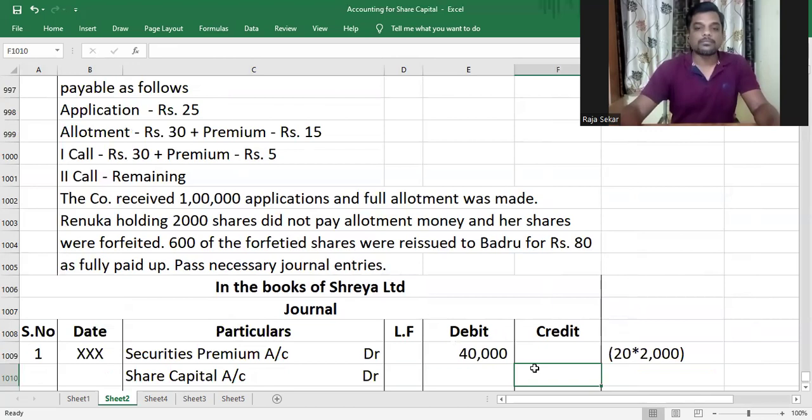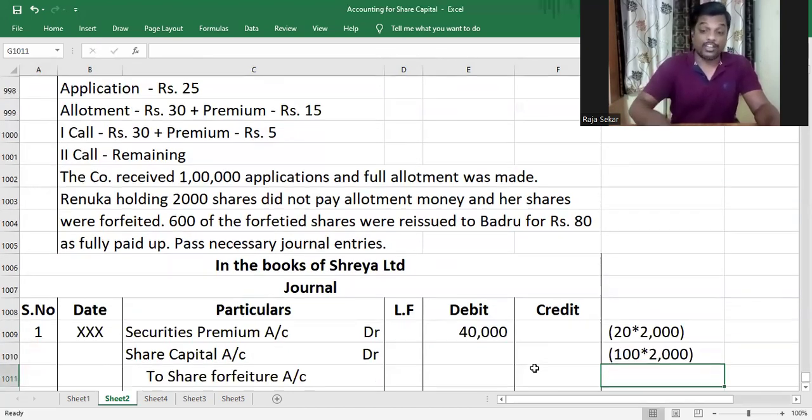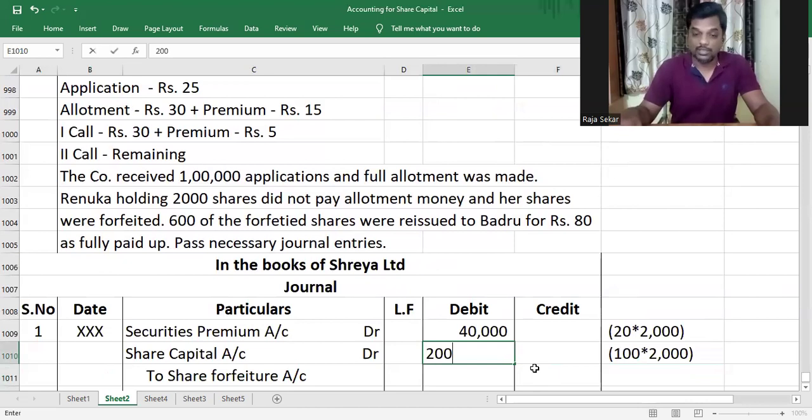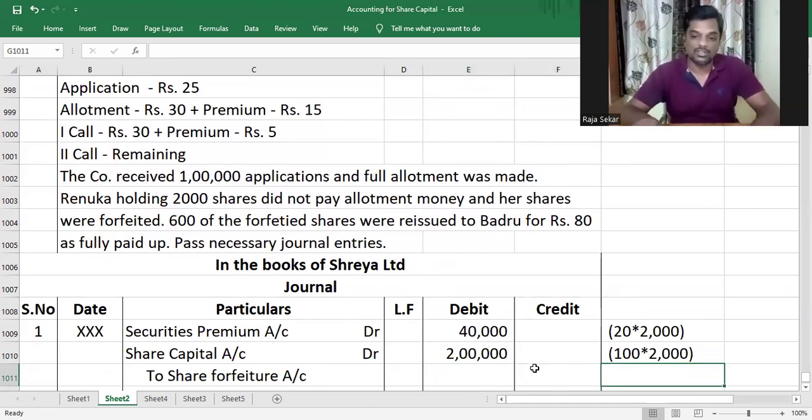And share capital will be debited with the amount called up as capital multiplied by the number of shares held by the shareholder, number of shares forfeited from the shareholder, which happens to be 2,000, which is 2 lakh, because they've not told when the shares have been forfeited, and so it is assumed that the forfeiture has happened after all the calls have been made, and therefore the entire amount has been called up. The capital portion of called up value is face value, which is 100.